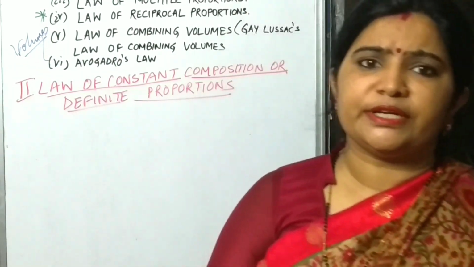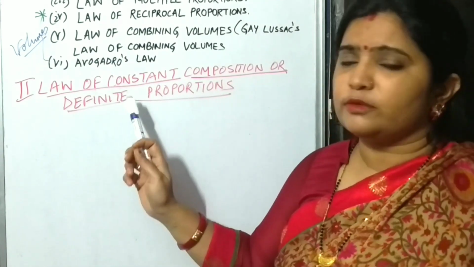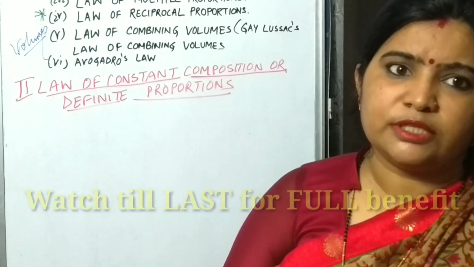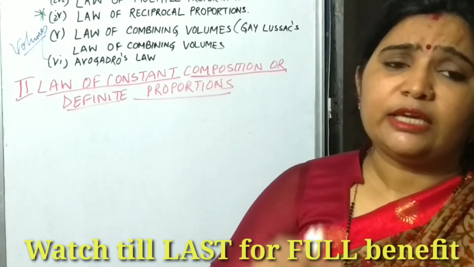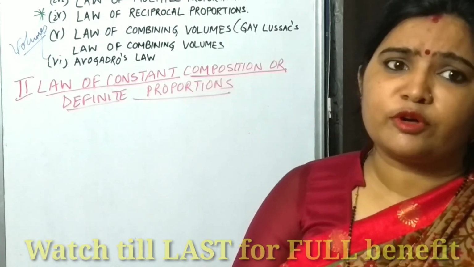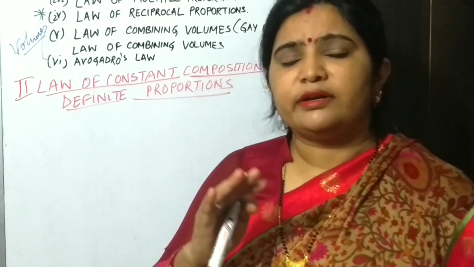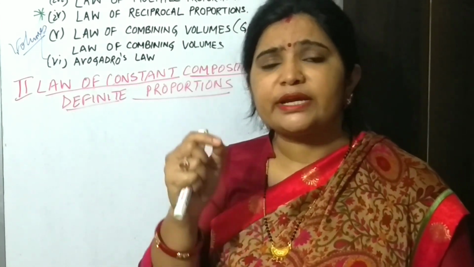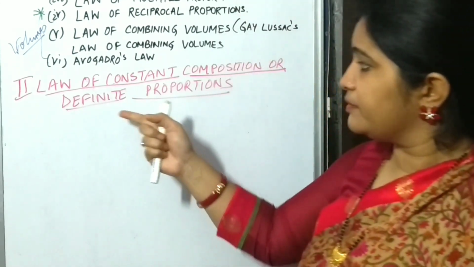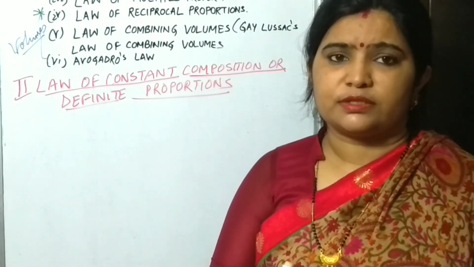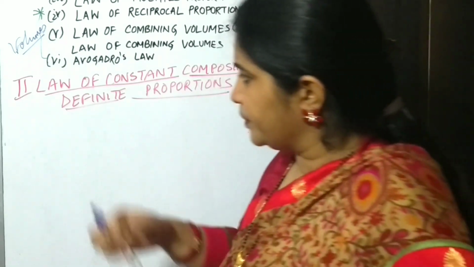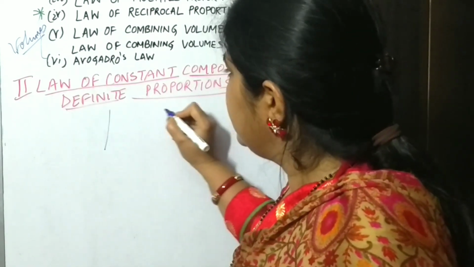Second law statement, actually see children, this law was given by Proust. Have you heard about Proust? He gave this law, and the statement is, if any compound is taken from any source, the ratio of mass of each element will be definite. That's why the name given definite proportions. It will be definite. Suppose you are taking, I am giving you one example.